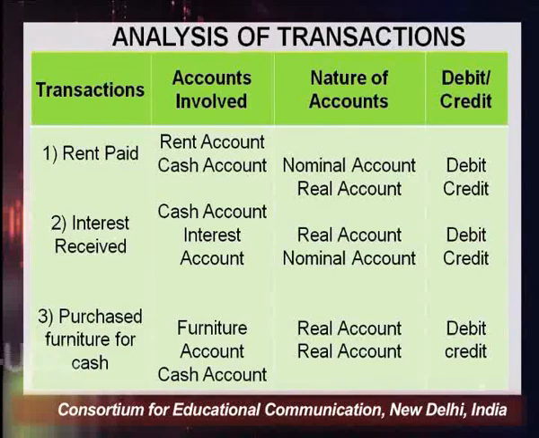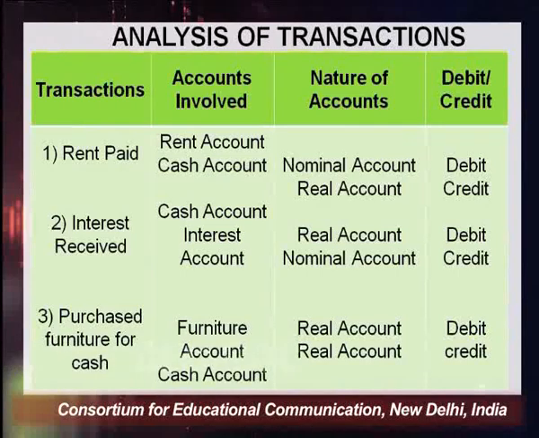Now for passing the journal entry, you have to apply the rules for debit and credit. On nominal account, the rule says debit all expenses and losses, credit all income and gains. Since rent is an expense, rent would be debited.